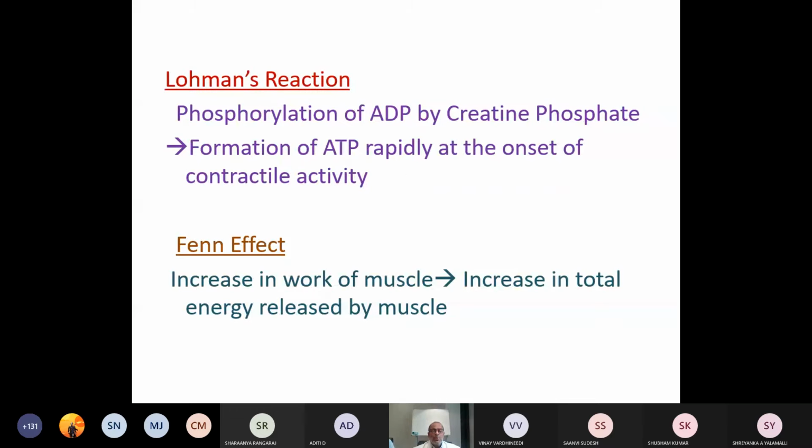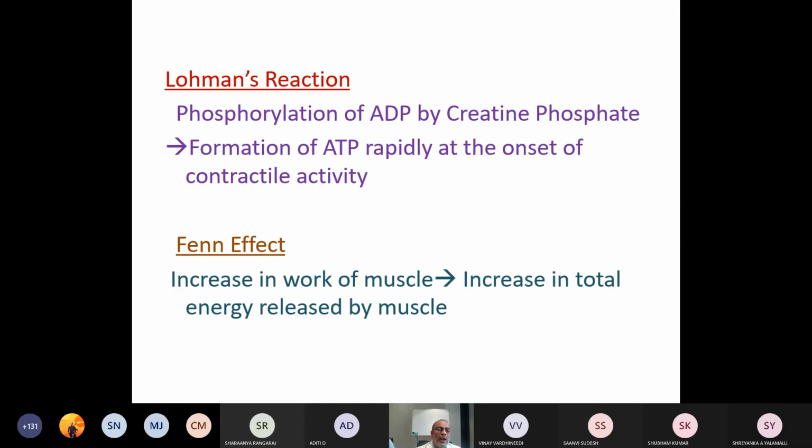So we have to know about some reactions and effects. Lohmann's reaction is the phosphorylation of ADP by creatine phosphate, phosphoryl creatine. Understood?